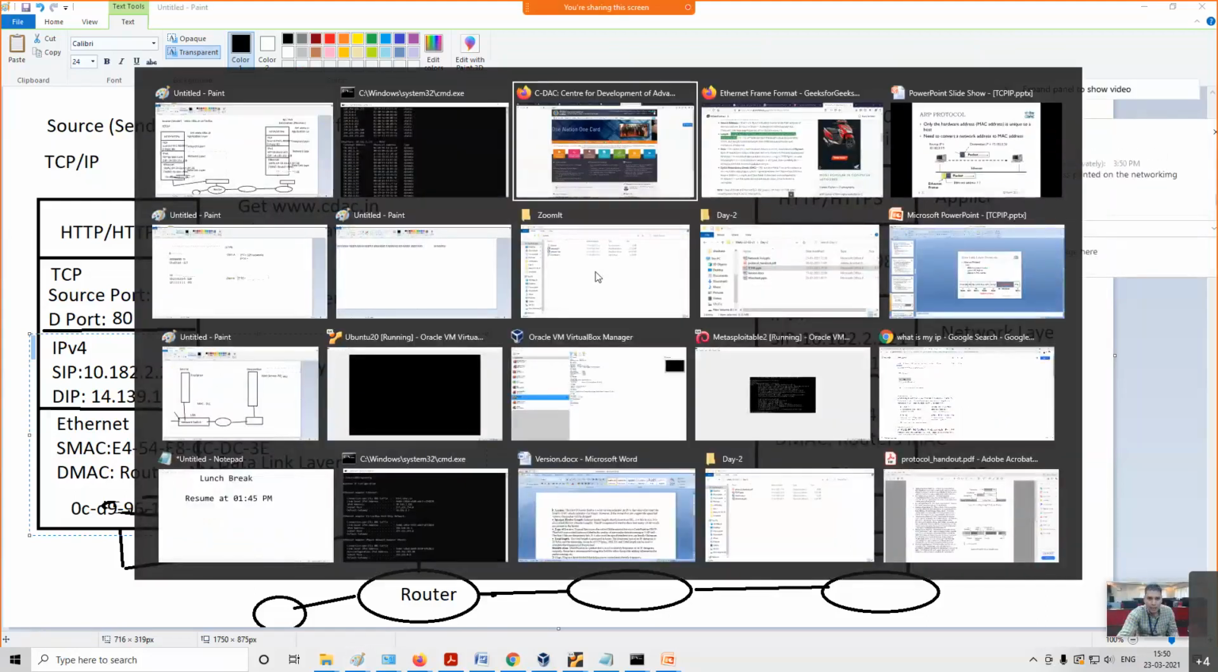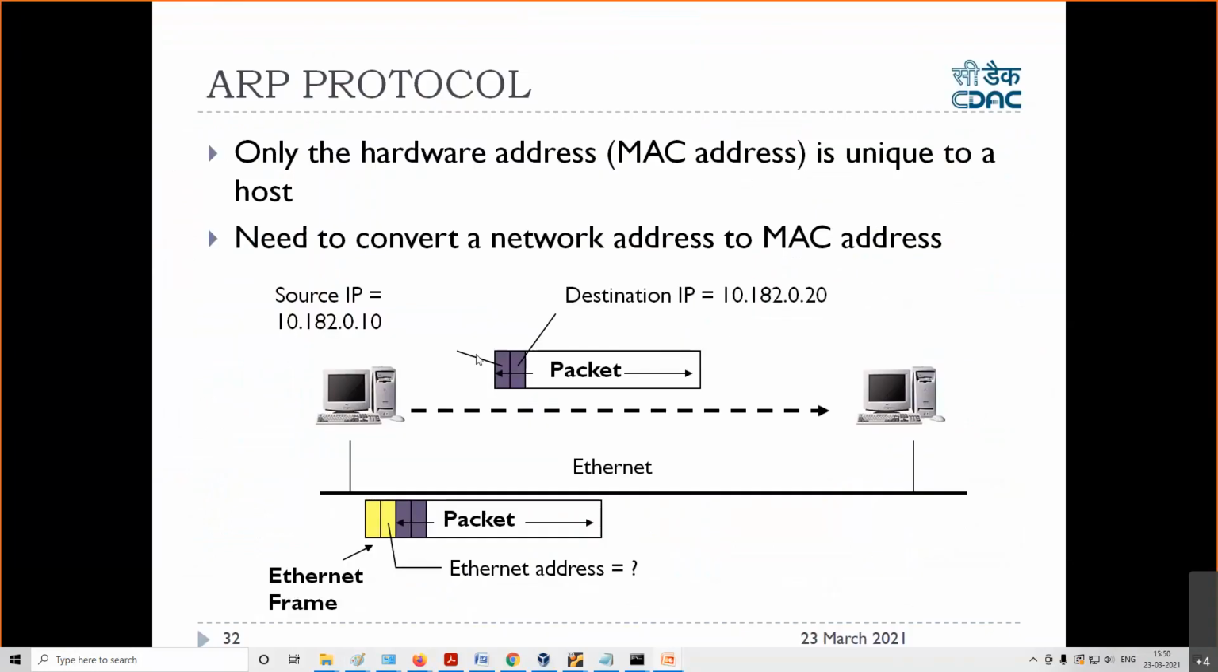So we have something called ARP here, which is very important. We have something called ARP here. Is the MAC address printed on the networking hardware?